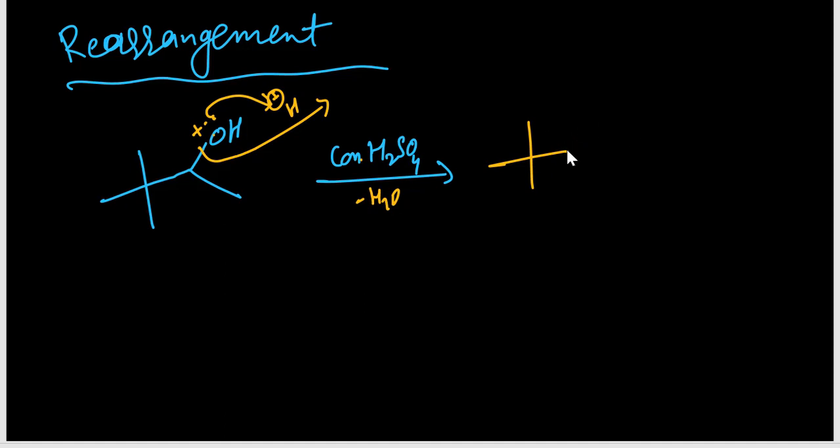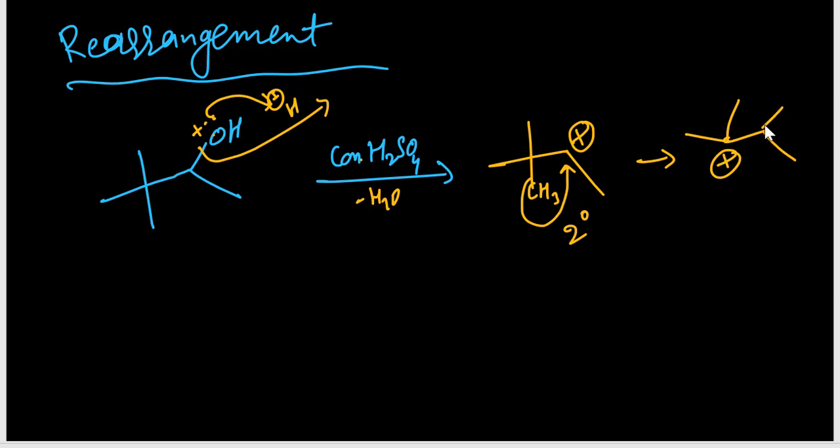So we are getting the carbocation at this position, that is a secondary carbocation. Next, suppose if you shift this methyl here, you will get a tertiary carbocation. Tertiary carbocation is more stable, therefore rearrangement takes place.